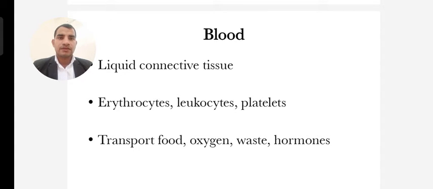These depend on the color of blood, and in human blood the count is about 4.5 to 6 million per cubic millimeter. Leukocytes are also called WBC, white blood corpuscles, the defense system of the body, which include cells like monocytes and lymphocytes. They protect against bacteria and viruses and have a very important role in the blood.